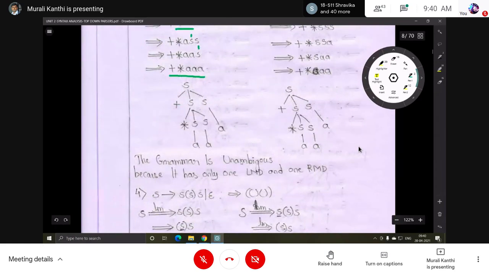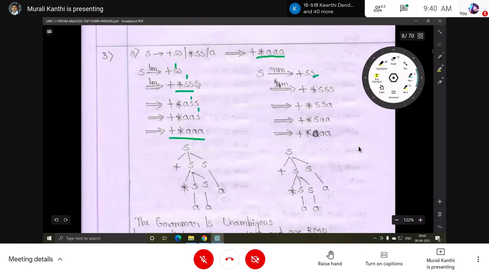So is the grammar unambiguous or ambiguous? We should say. If there is more than one leftmost derivation, for this we get no, only one. Okay, only one is there. So this is unambiguous. And then here,